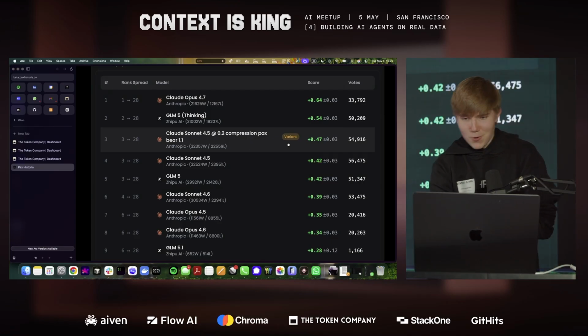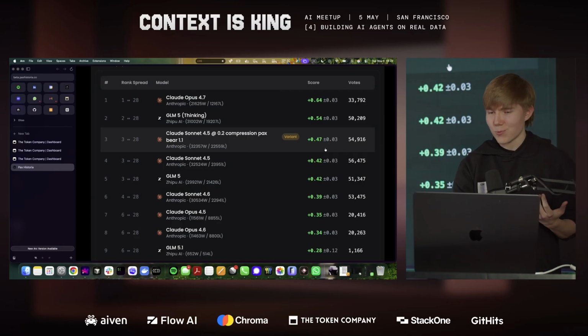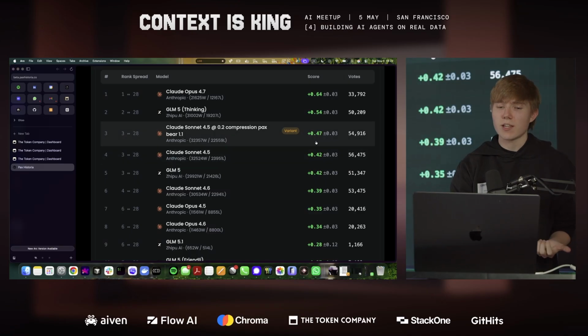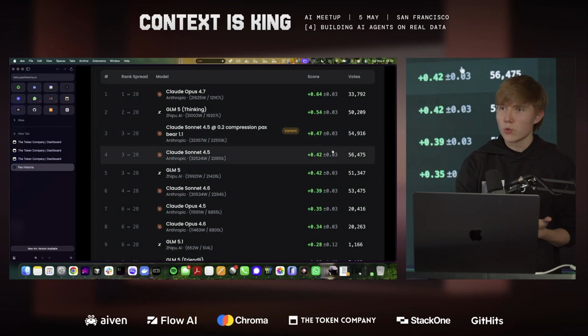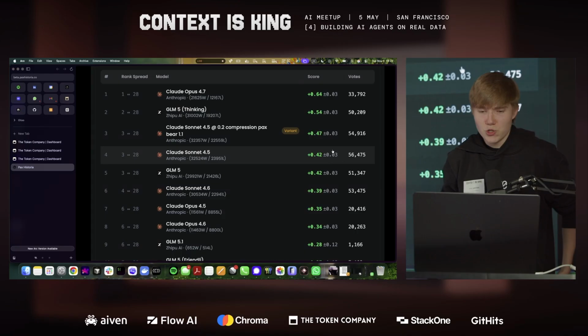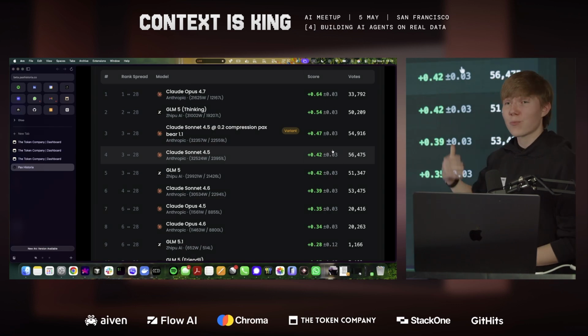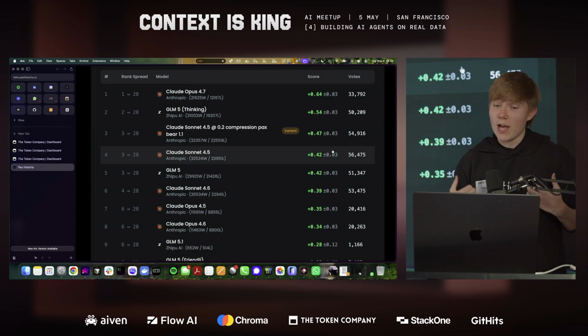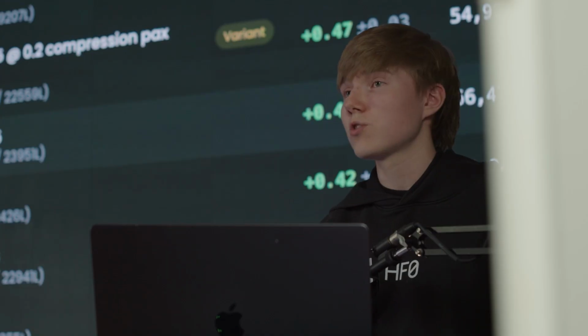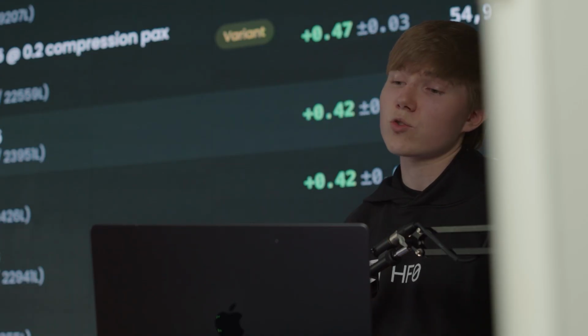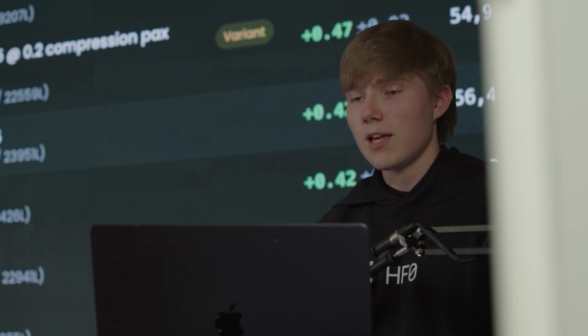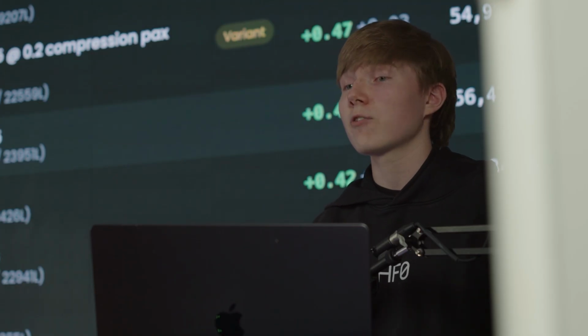And now, as you might be wondering, or as we were wondering before, why is there such a big increase in quality? Even though we're reducing context, we're compressing it. And usually when you talk about compressing, you're talking about a reduction of fidelity, which usually means quality loss. But the main theory for why we have a quality increase, which was also presented by the Chroma speaker, is that when you have context rot, meaning you have too many tokens in your context window, you get worse responses from LLMs. And we help with that by reducing the amount of context.